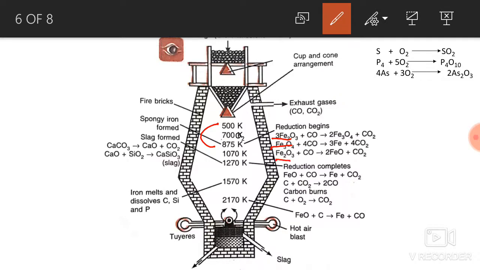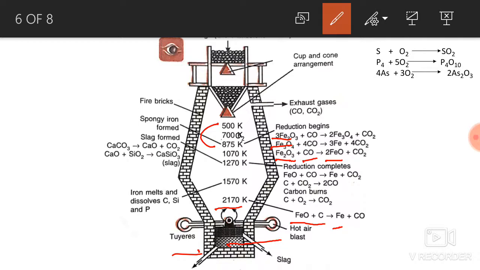Some amount of Fe2O3 reacts with carbon monoxide to form ferrous oxide. This ferrous oxide at high temperature at the bottom of the blast furnace gets again reduced by carbon to molten iron. Thus, molten iron or pig iron is collected at the bottom of the furnace and through the tapping hole it gets removed.